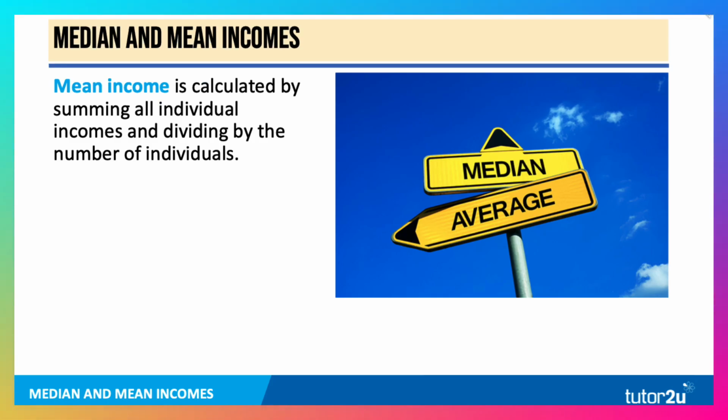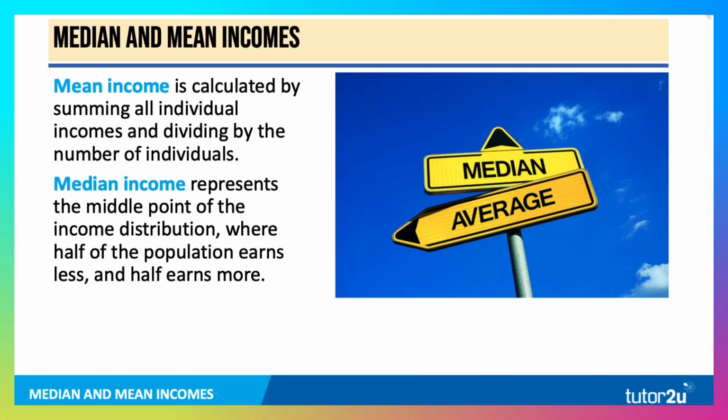Now, mean income is calculated by summing all the individual incomes and dividing by how many individuals there are. So it's income per person. It's a measure of average income, whereas median represents the middle point of an income distribution, where half the population earns less and half earns more.